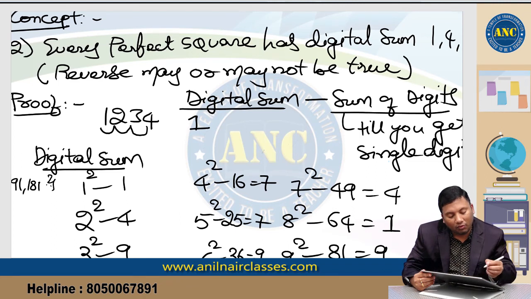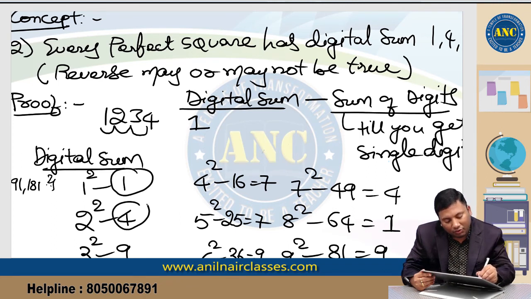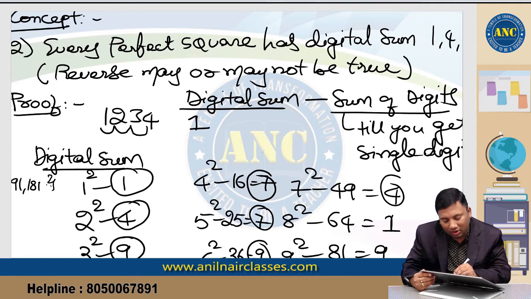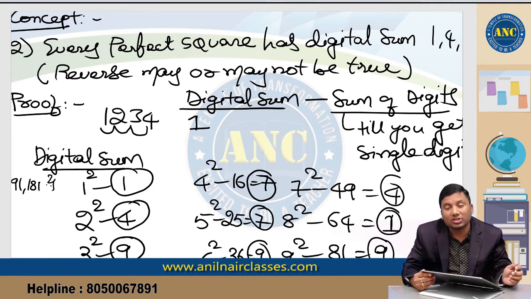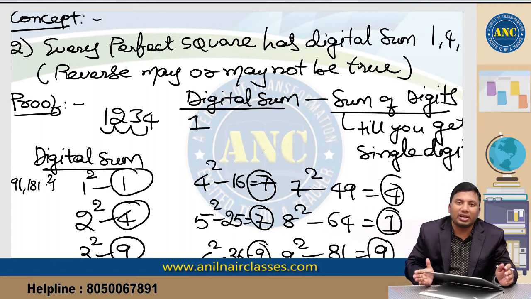If you observe, what are all the values that you got on the right hand side? 1, 4, 9 or 7. On the left hand side, all the possible digital sums are squared. So every perfect square will have digital sum 1, 4, 7 or 9. If a number is a perfect square, it will have digital sum 1, 4, 7 or 9.